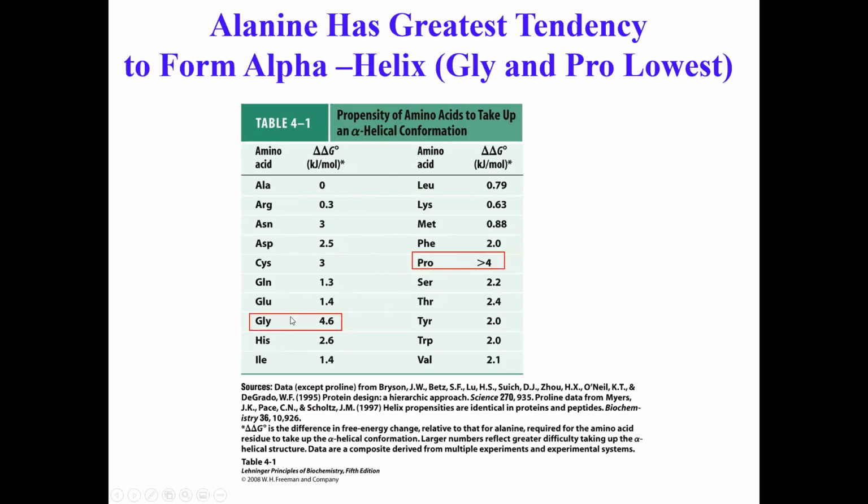Glycine is too flexible. There is no side chain other than a hydrogen atom. And proline has a very unique cyclic structure. It has an imino nitrogen that is part of the cyclic structure, so it has a very restricted degree of freedom. Because of that, it is usually not found in standard alpha helical conformation. Very cool, right?